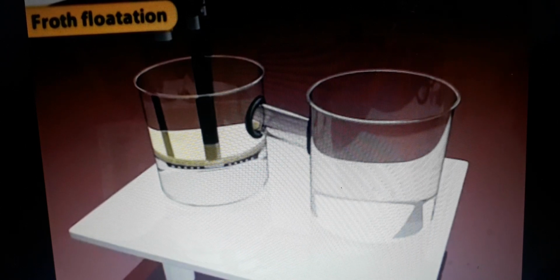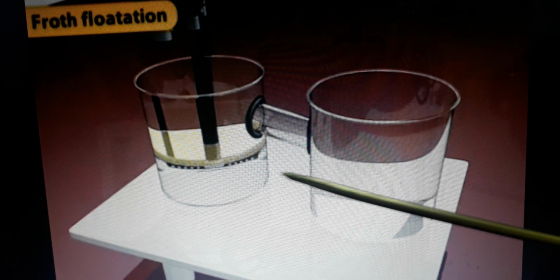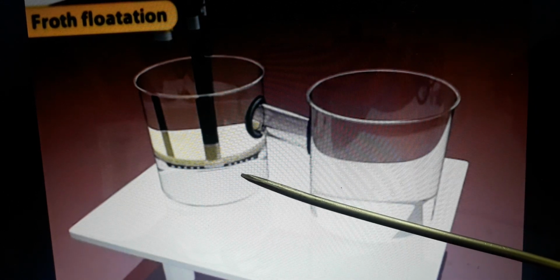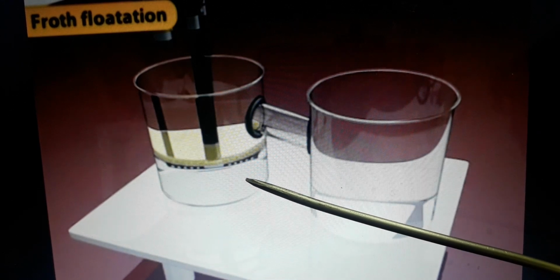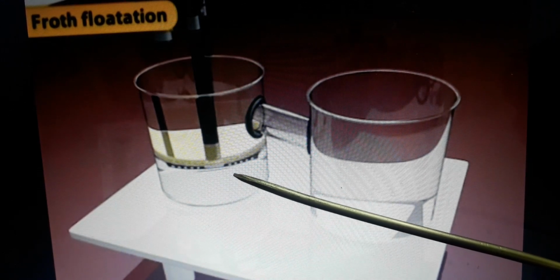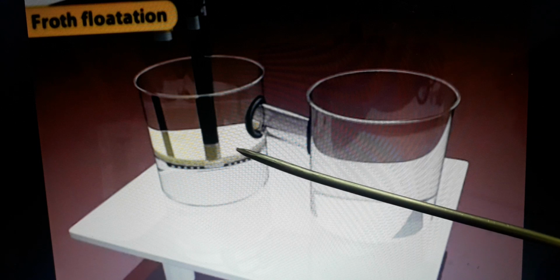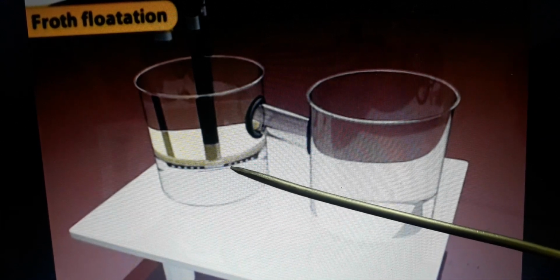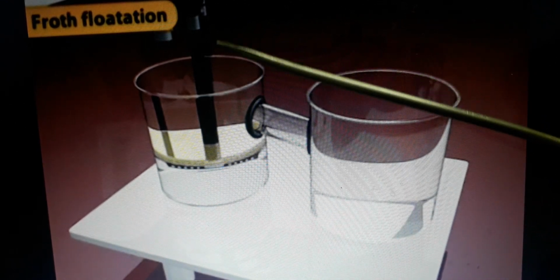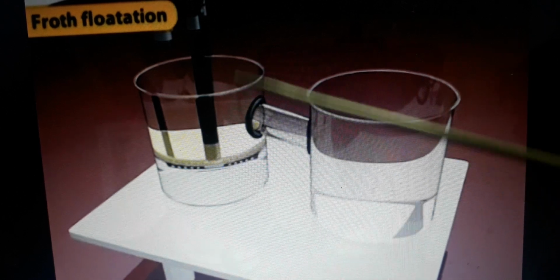This is the apparatus for the froth flotation process. It is used to separate gangue particles and ore particles. Which compounds are taken in this? Ore particles, water and pine oil. The three of them are mixed in this. Air is passed through this.